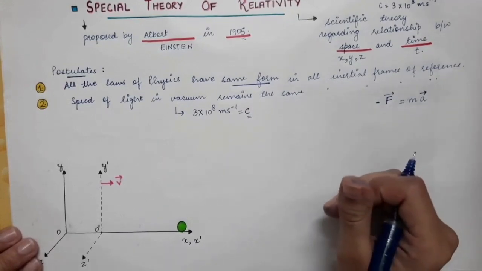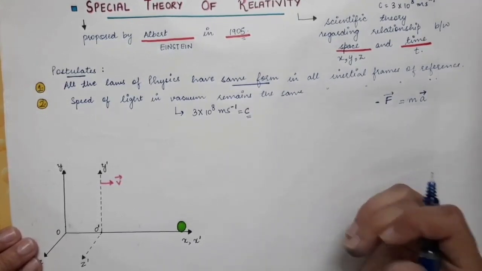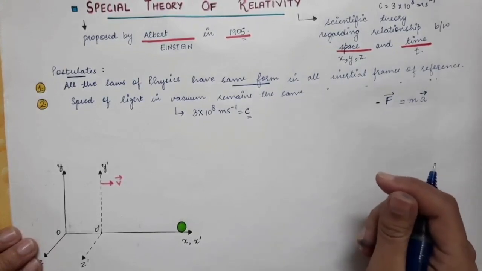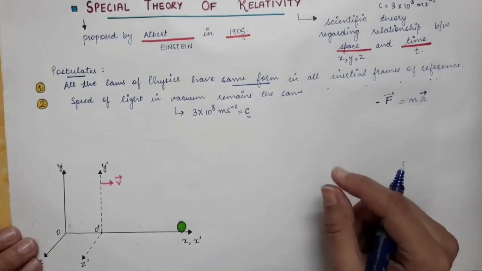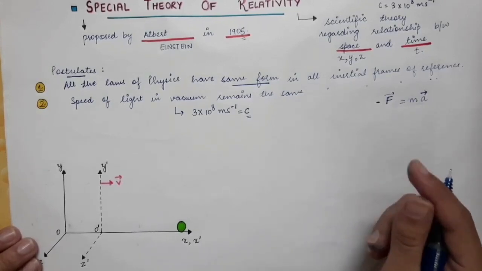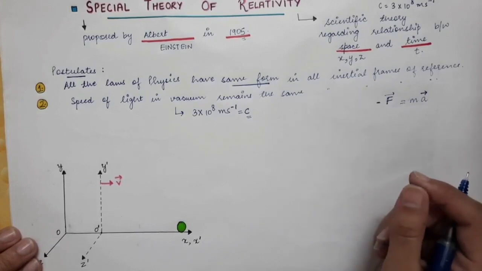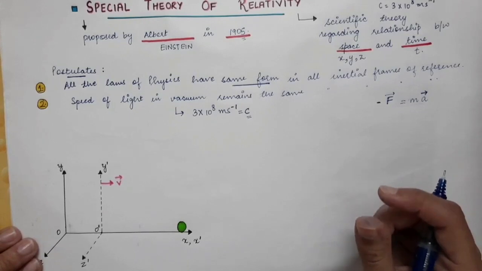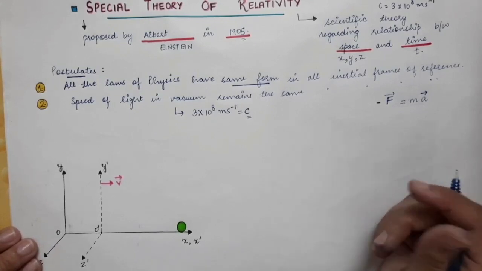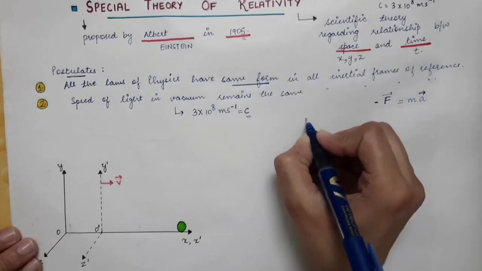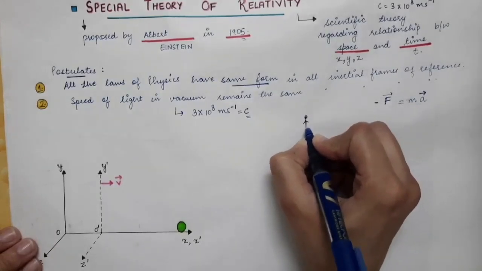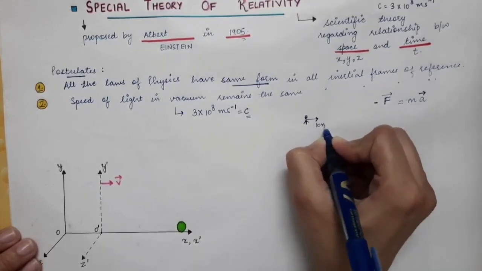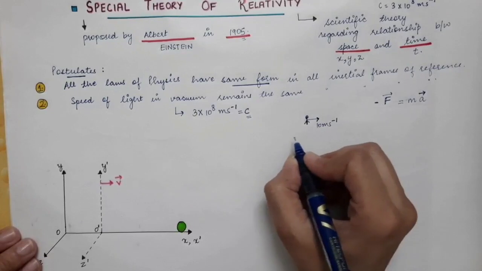Maybe in your high school, you have studied about relative velocity. If you change your frame of reference, if you go from one inertial frame to another inertial frame of reference, you have seen that velocity will change. You have already done this concept in your high school, the concept of relative velocity. So for example, let's say you are present over here and you are moving with velocity 10 meters per second with respect to Earth.